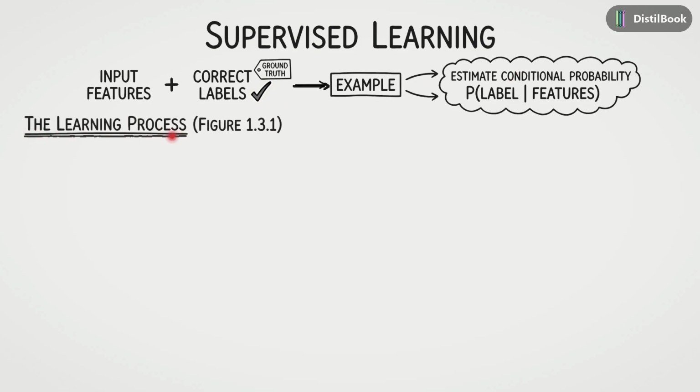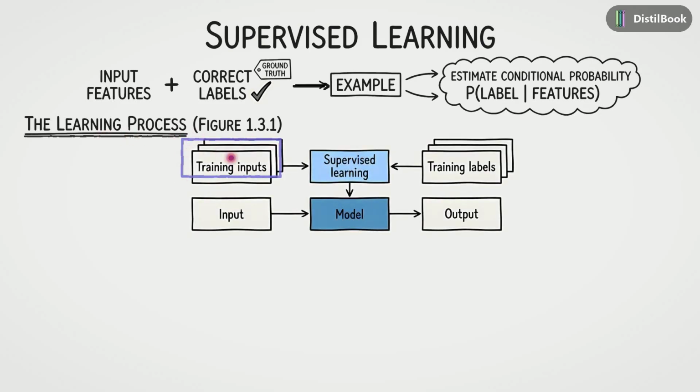In the learning process, it starts with the training phase. We gather a large collection of training inputs and their corresponding training labels. These are fed together into a supervised learning algorithm. The algorithm's job is to find patterns that map the inputs to the labels. The result of this process is not a prediction yet, but a function we call the model. Once we have this trained model, we can use it. We take a new, unseen input, data without a label, and pass it through our model. The model applies what it learned to generate a predicted output.